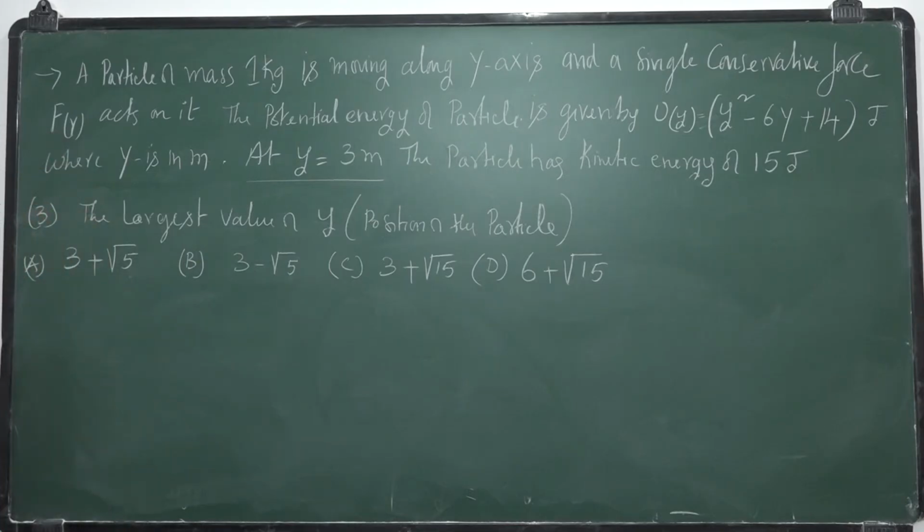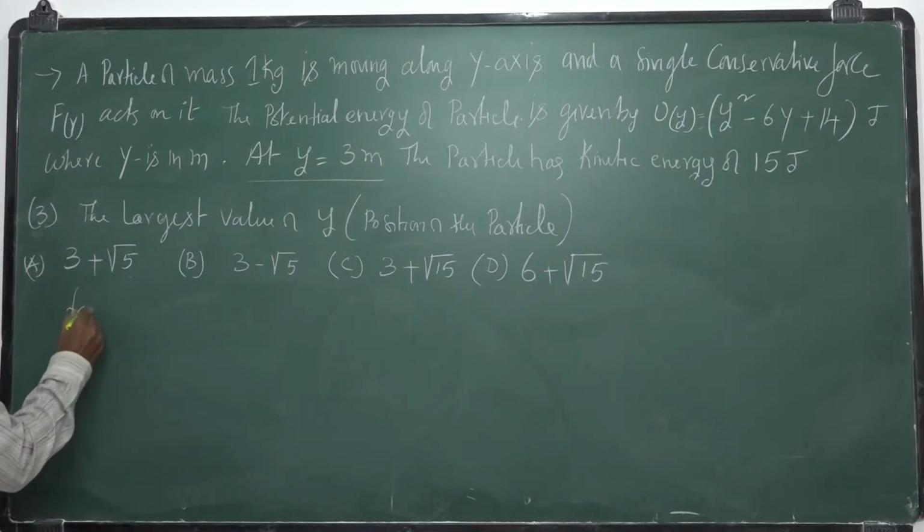So what is the maximum value of y? How do you get this? The total energy is 20 joules. For the particle, what is the kinetic energy?